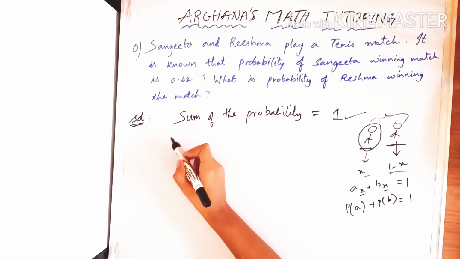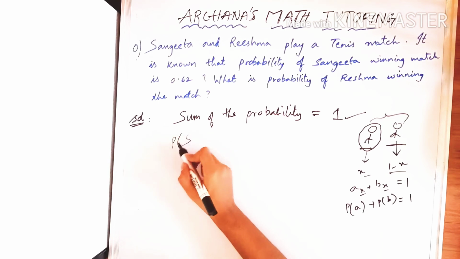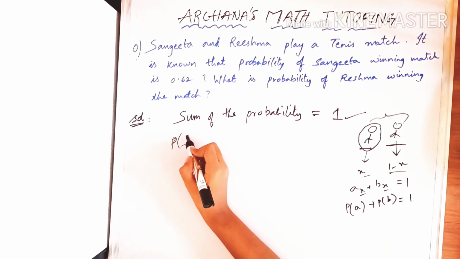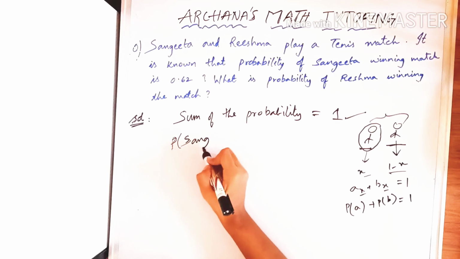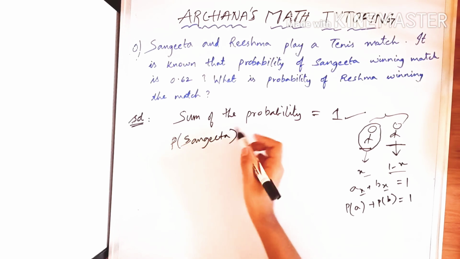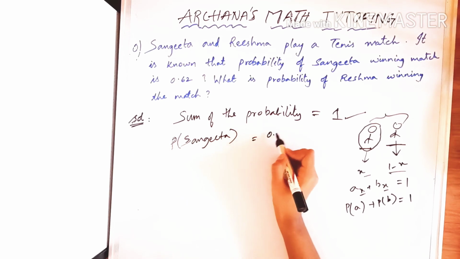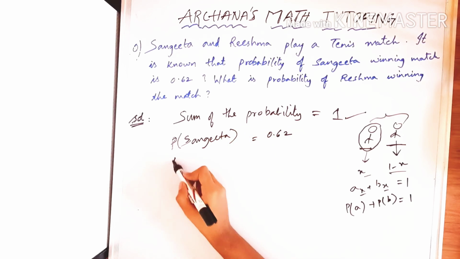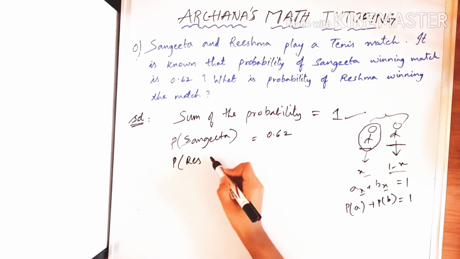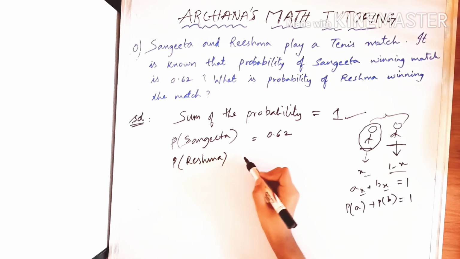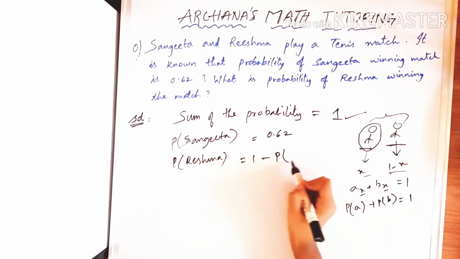Hence we already know that the probability of Sangeeta winning is 0.62. So the probability of Reshma winning will be 1 minus the probability of Sangeeta.